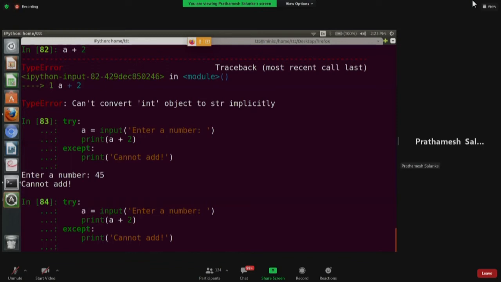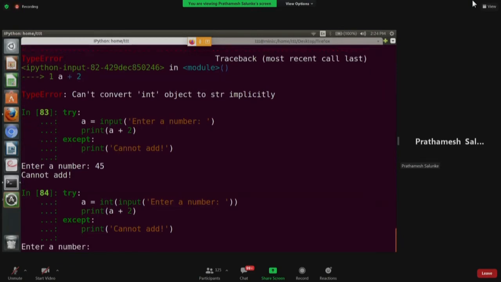So now we have this a, which is a string. We can simply correct this by putting int over here, int of a. But I would suggest don't do this, because then every time wherever we want to convert it into integer, if you want to do some mathematical operation. So best is whenever the input comes, convert this itself into int. Whatever value the user enters, it is directly converted into int and stored in variable a. And now we can work with this.